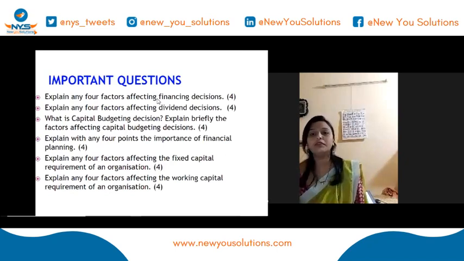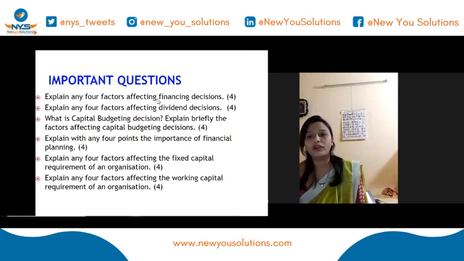Important questions. Explain any 4 factors affecting financing decisions. While you're taking up financing decisions, what factors should you consider? Any 4 you can write, for example, cost, flotation cost, or the cash flow position of the company. All these would be your factors affecting the financing decision. While taking up a decision with respect to finance, if I'm going to raise a loan, what would be the flotation cost, what cost will be incurred on that particular fund while I'm raising it? This needs to be considered, and also the cash flow position of the company.